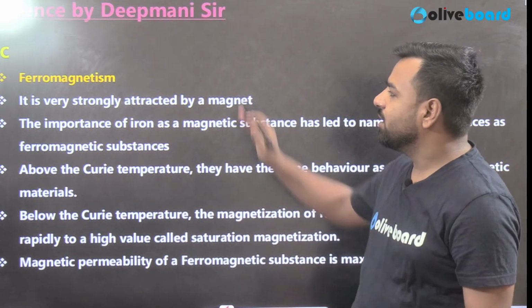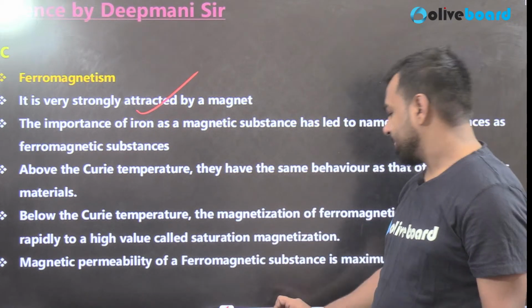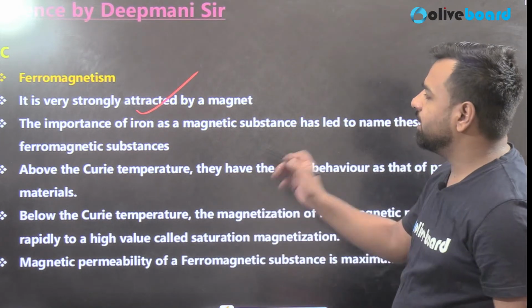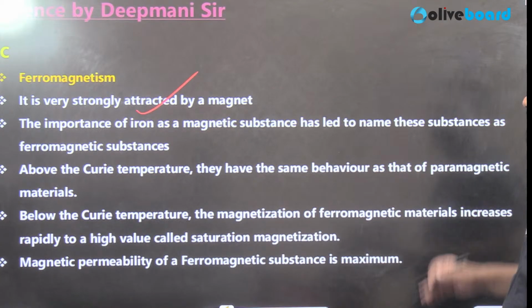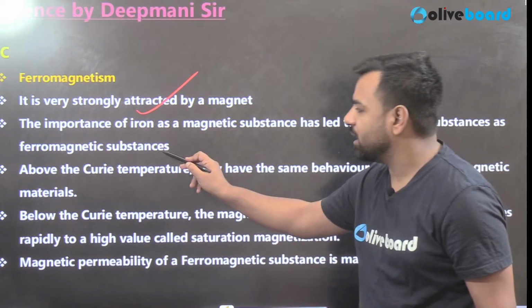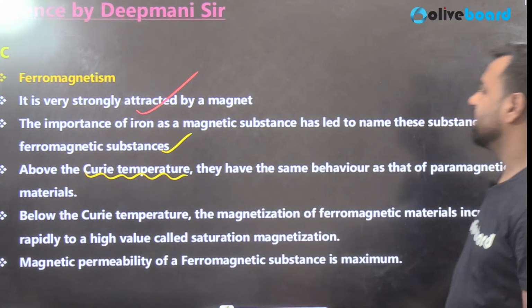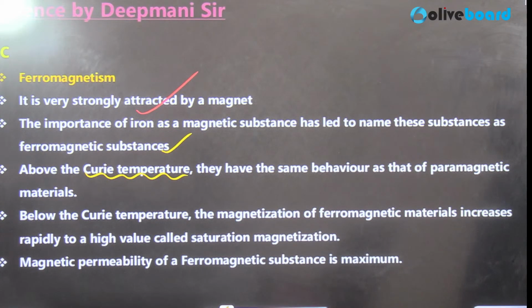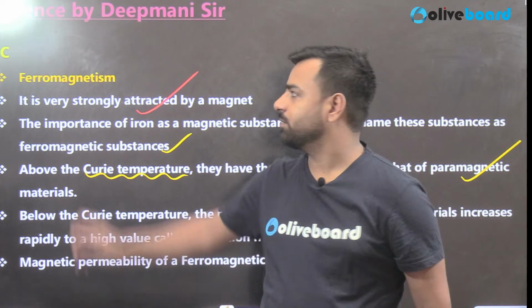First of all, a ferromagnetic substance, as discussed, is very strongly attracted by a magnet, and the importance of iron as a magnetic substance has led to the name ferromagnetic substances. Above the Curie temperature, and this line is very important, they have the same behavior as paramagnetic materials. So here the correct answer was ferromagnetic, option C.